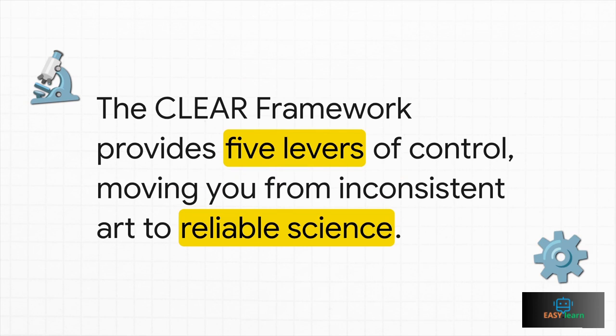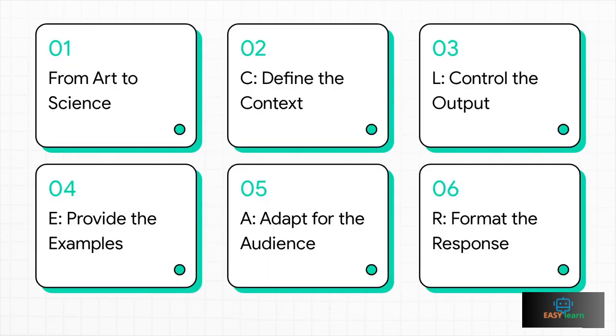And listen, this isn't just another list of tips, it's a full-on system. I want you to think of it as 5 powerful levers of control that let you precisely engineer what the AI gives you back. It's how we move from inconsistent art to reliable science. Okay, so here's the plan. We'll start with that big shift from art to science. Then we're going to dive into each of those 5 levers. C for context, L for controlling the length and output, E for examples, A for audience, and R for the response format. Let's do it.